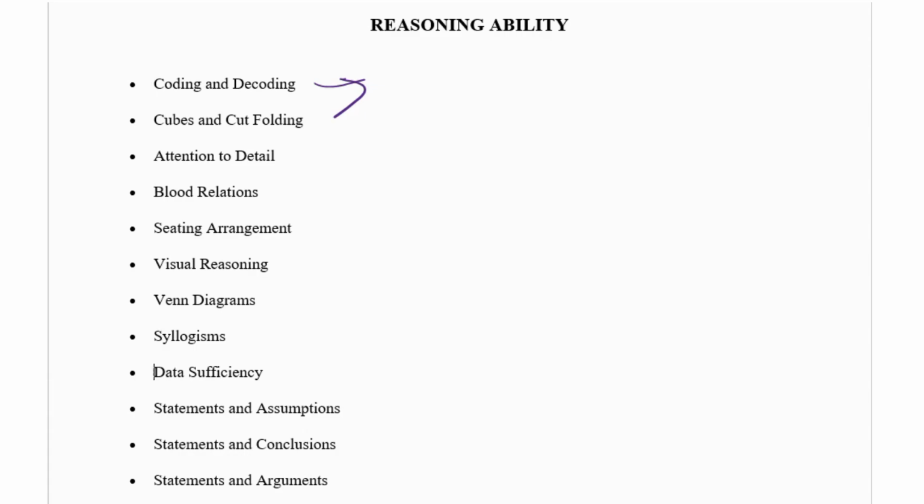In coding and decoding, mostly 3 to 4 questions will come. You have to solve like A, D, E, the combination will be present. C, A, C, there will be two differences.